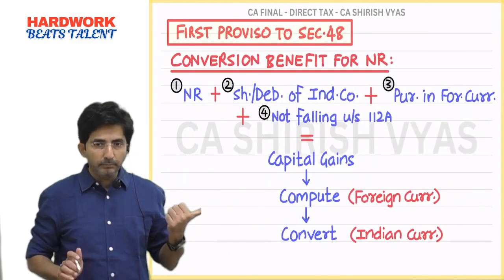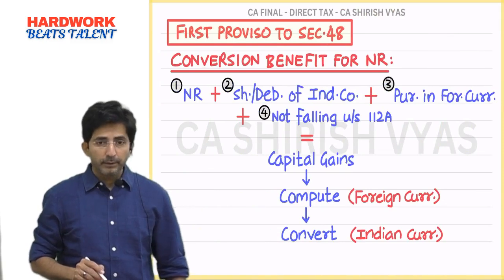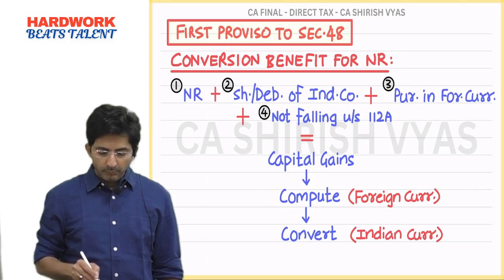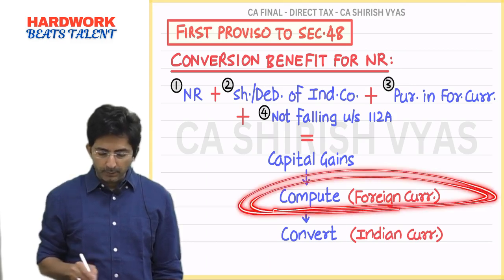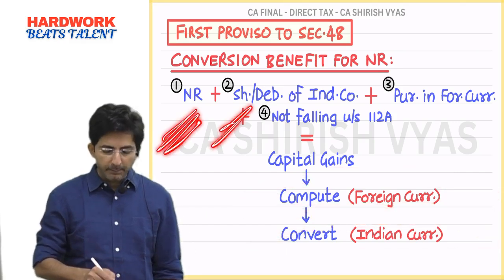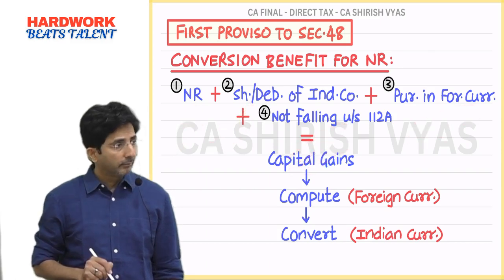Conversion benefit. Tell me what were the 4 conditions? When you calculate capital gains in foreign currency, then you convert into Indian currency. Assessee should be NR, shares and debentures of Indian company purchased in foreign currency, not falling in 112A.